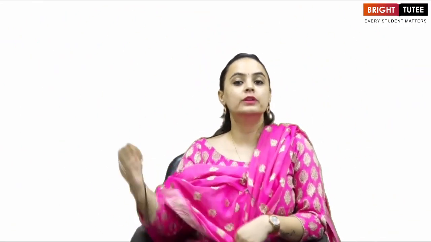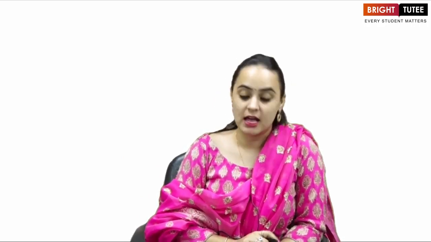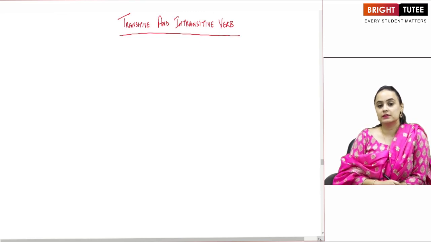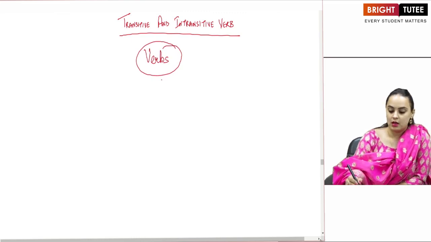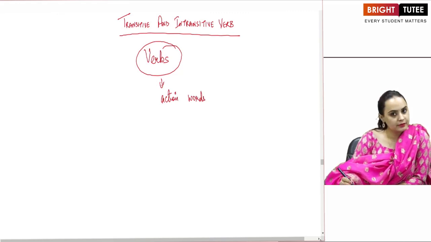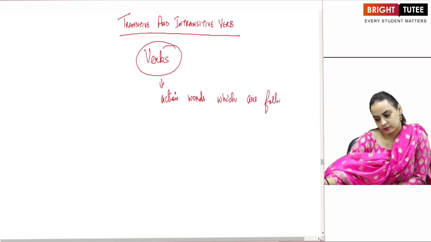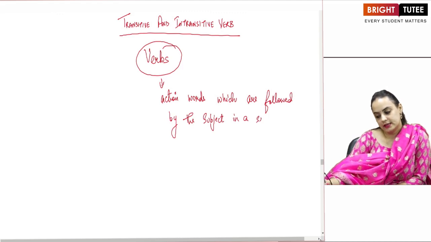Welcome to another lecture, and in today's class we are going to another grammar topic, which is transitive and intransitive. Before we get into the details about the meaning of transitive and intransitive, let us very quickly revise what verbs are. So we know that verbs are the action words which are followed by the subject in a sentence.